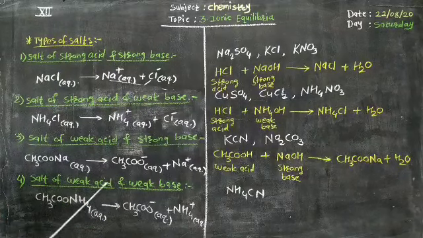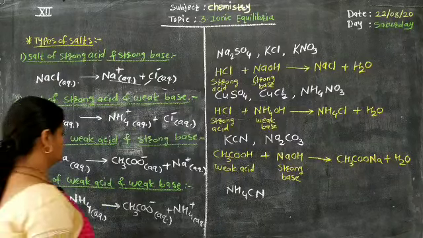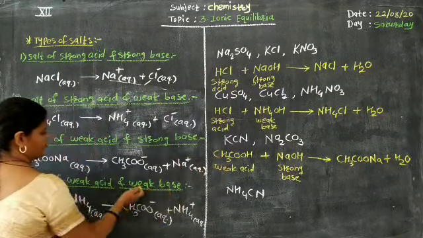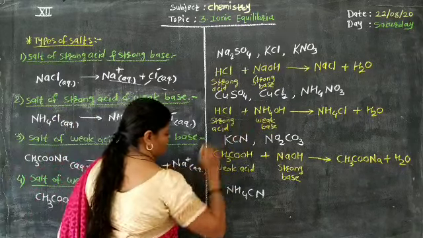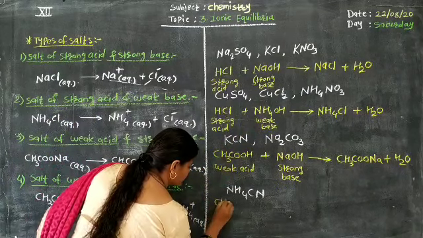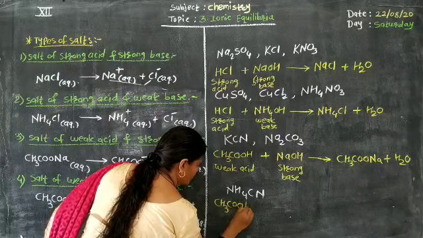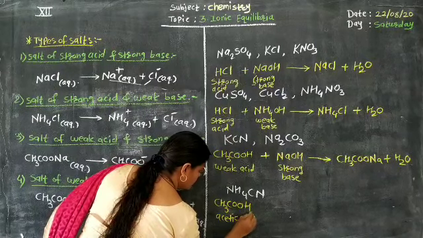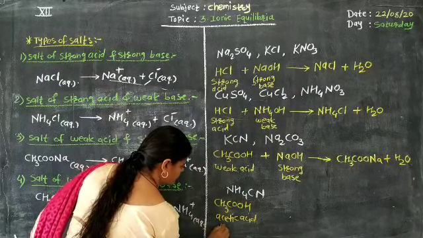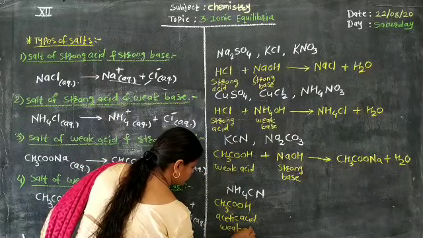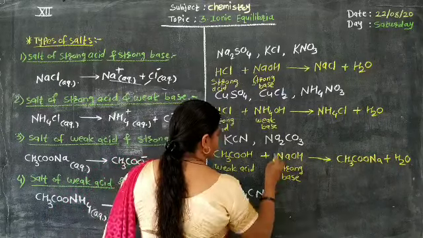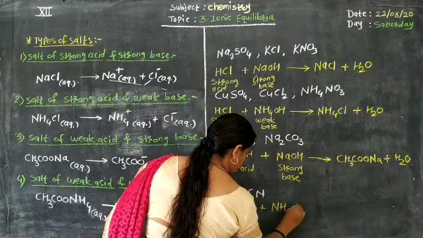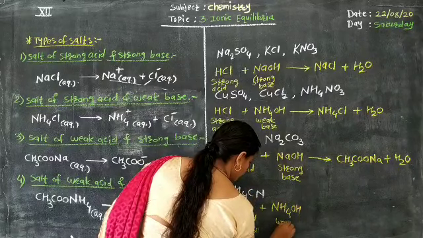Lastly, salt of weak acid and weak base. Again consider the same examples. Weak acid is acetic acid and weak base is ammonium hydroxide. Let us consider CH3COOH, acetic acid, a weak acid, plus a weak base, ammonium hydroxide, NH4OH.